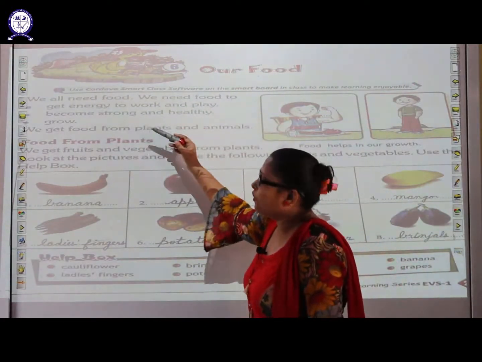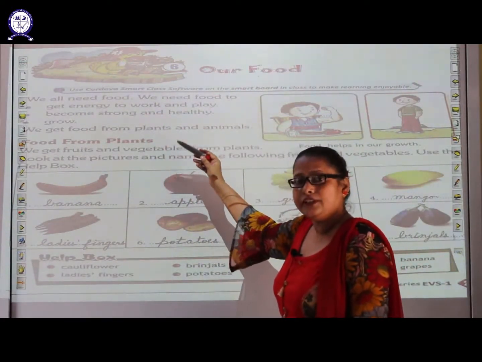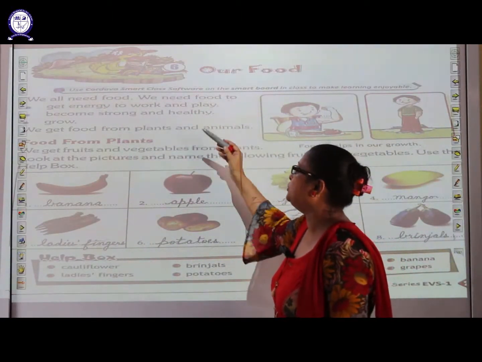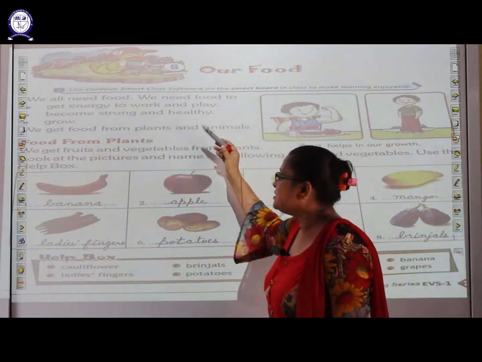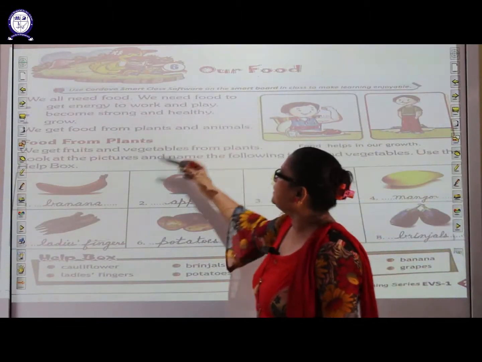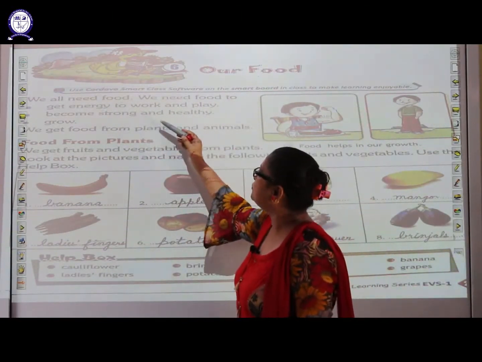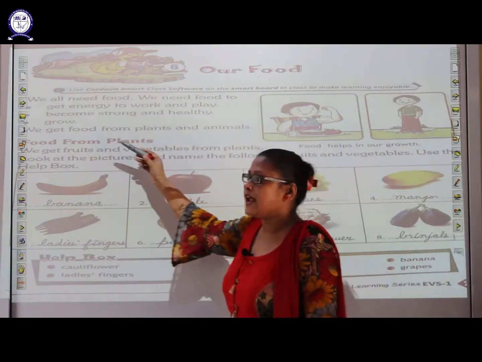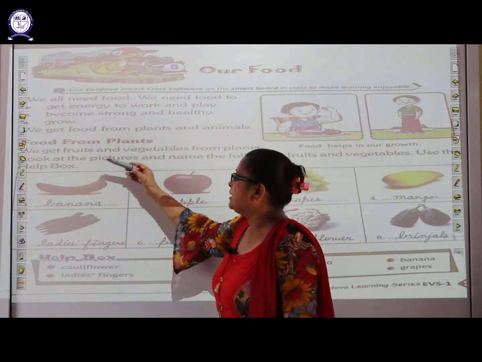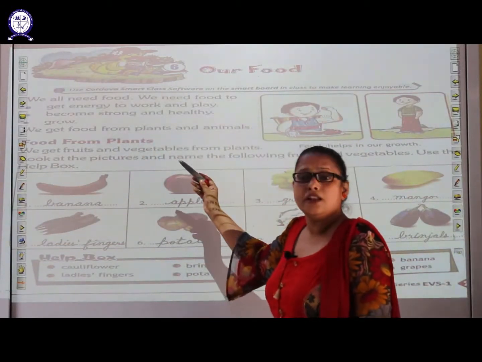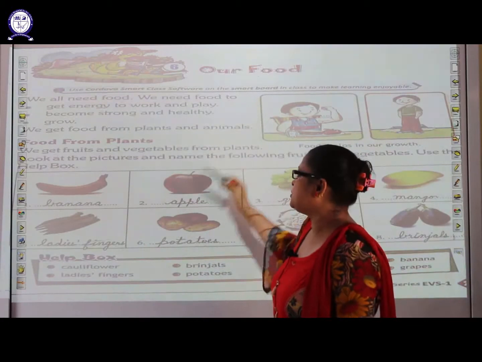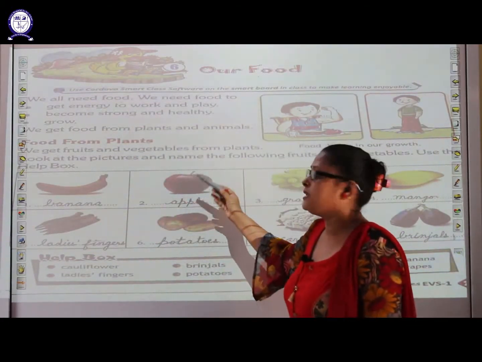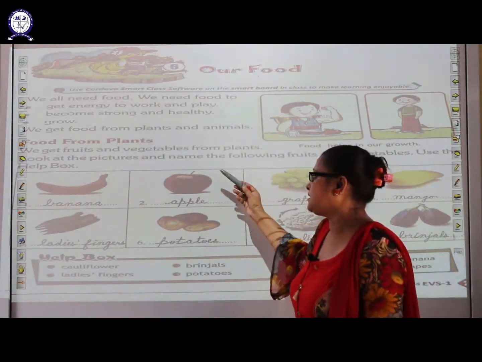Students, we all need food. Why do we need food? Yes, we need food to get energy, and energy is used to work, play, study, run. Food also helps to become strong and healthy, and it helps us to grow. Students, we get food from both plants as well as animals. We get food from plants in form of fruits, vegetables, pulses, cereals, etc.